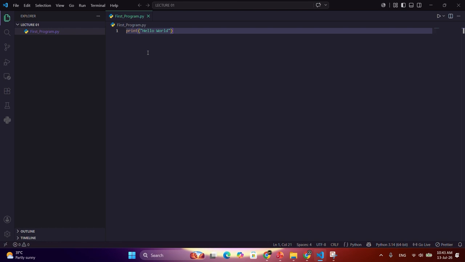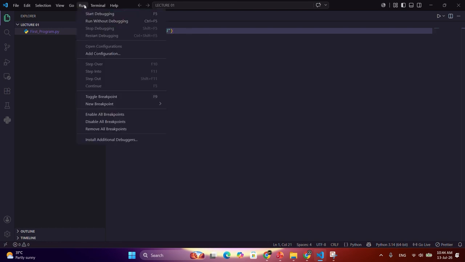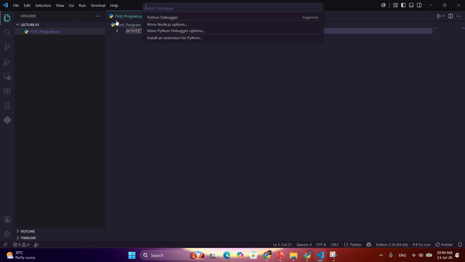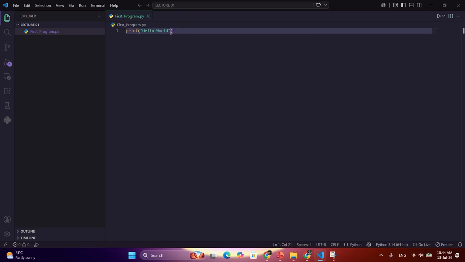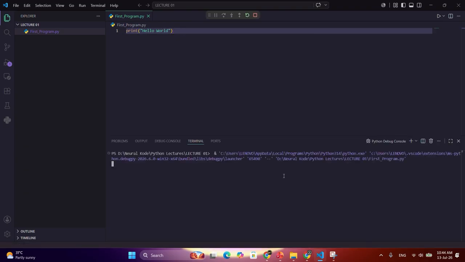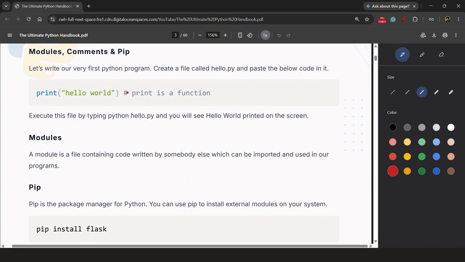To run this code, simply what you need to do is go to run and start debugging. Select Python Debugger if it is not there. After that, select Python file. Simply it will run. So it has printed hello world here. So we have successfully written our first program, our first code. So we will start with the basics now here.